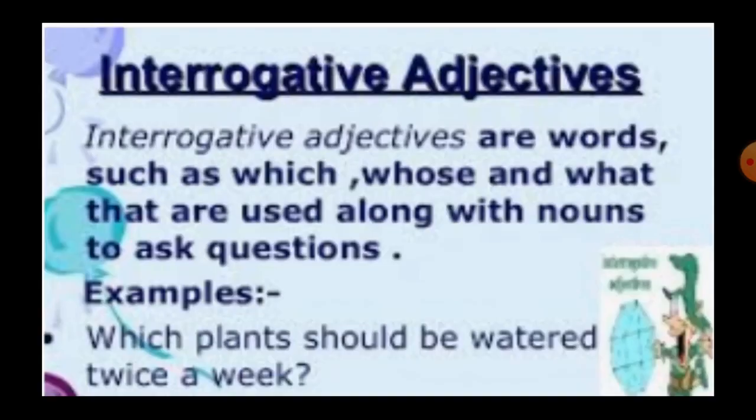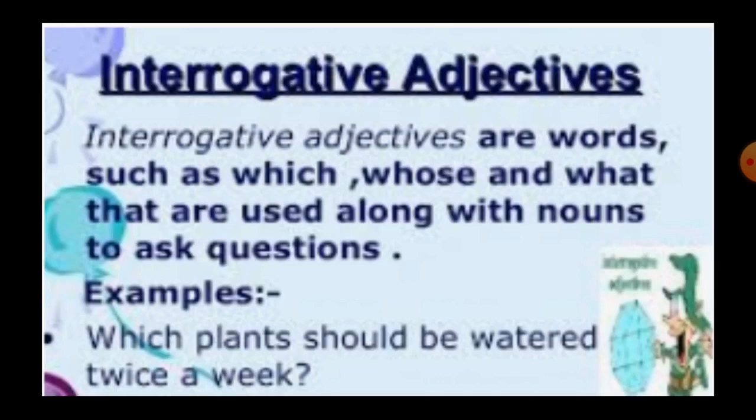Next, interrogative adjective. An interrogative adjective asks a question. This adjective must be followed by a noun or pronoun. The interrogative adjectives are which, what, whose. These words will not be considered adjectives if a noun does not follow right after them.